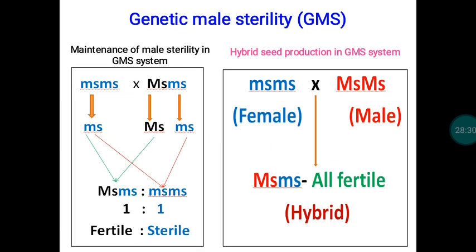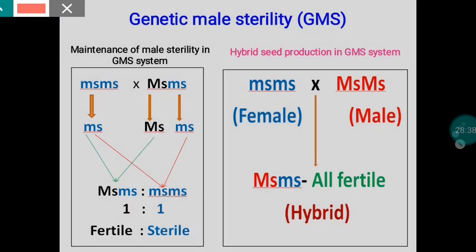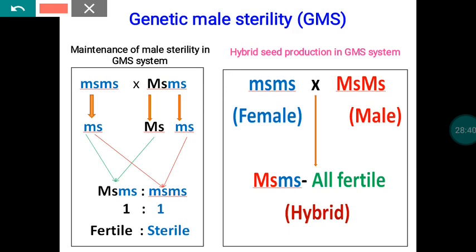Another type of male sterility is genetic male sterility, that is the GMS system. Here, male sterility is mainly governed by the nuclear genome, whereas in the previous case male sterility is governed by the cytoplasmic genome, that is, the mitochondrial genome. In the genetic male sterility system, it is governed by the nucleus, a homozygous recessive gene, small m small s, that is responsible for male sterility in most plants.